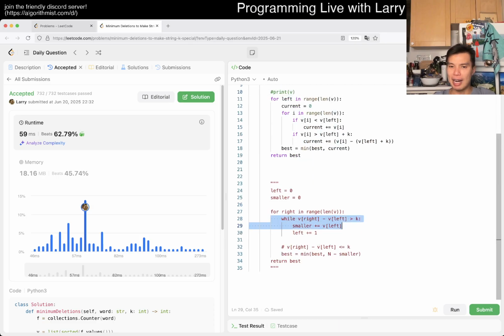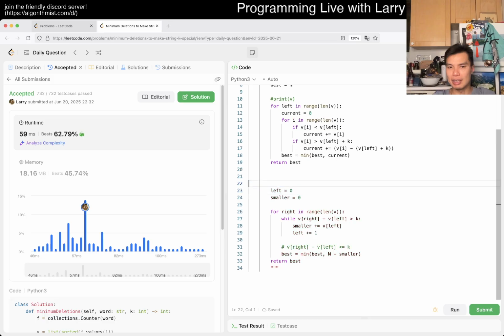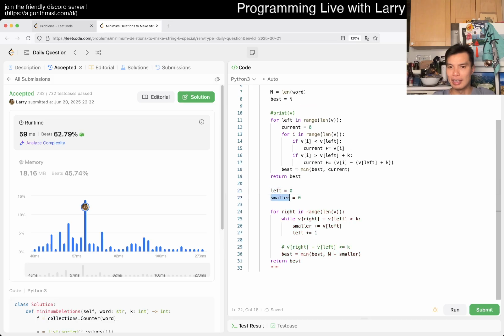So here with the sliding window, we want to say the smaller is all the things up to here, and then the larger is all the things up to here. And the idea behind this, and the reason why I want to explain it, and you don't have to, feel free to just hit the like button instead, is this minus smaller and minus bigger change.